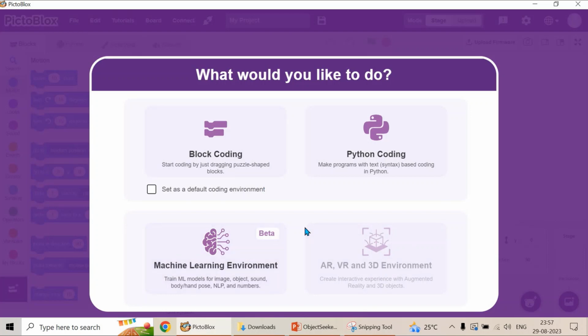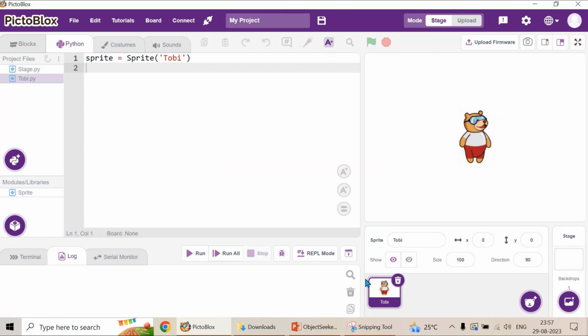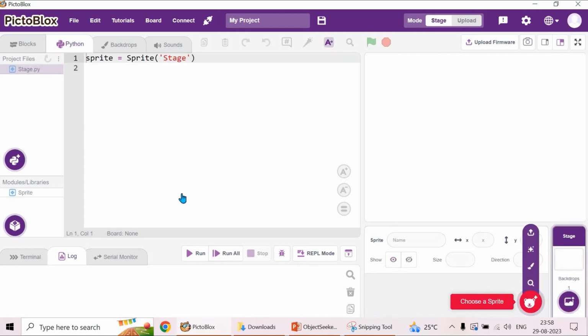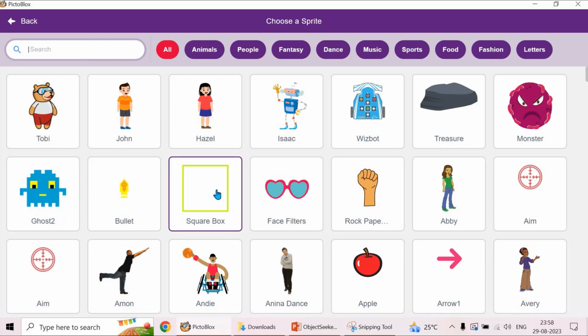Let's create a new project in PictoBlox. The first thing we are going to do is delete the Toby sprite. Instead of the Toby sprite, let's choose a sprite, a square box.